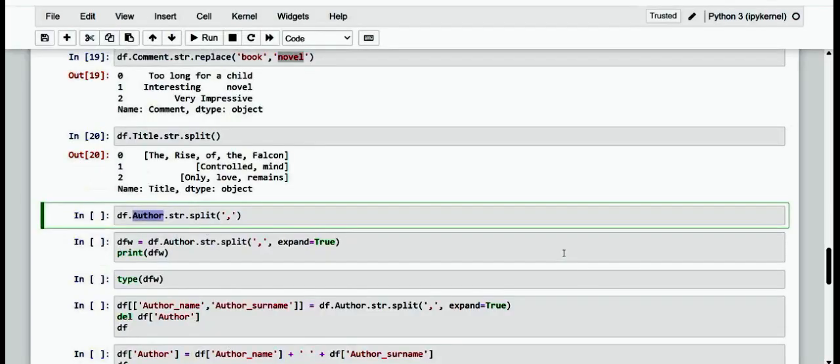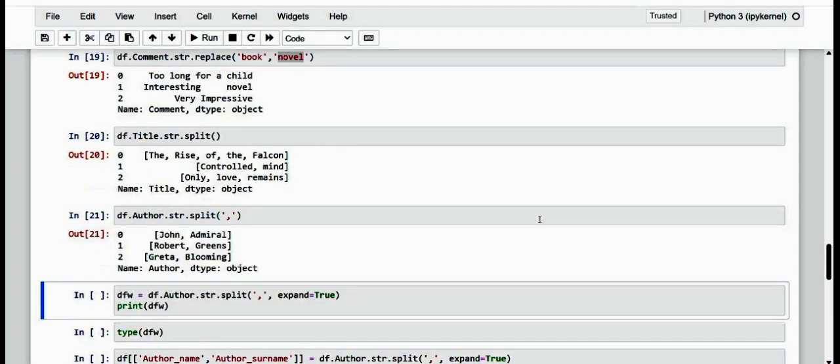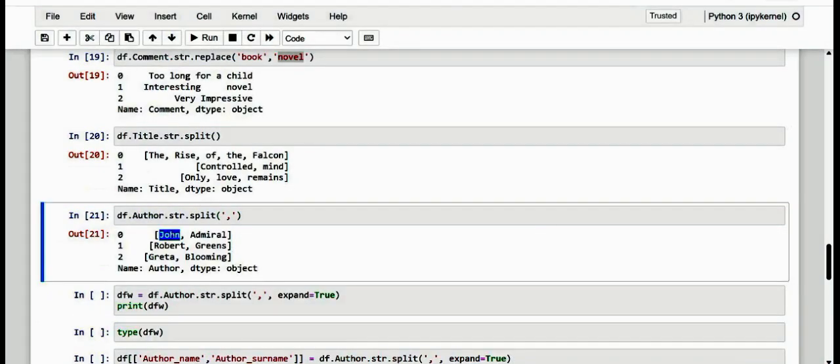Now I want to split that here, and kindly see. John is the first name and this is the surname. So here you can make use of that functionality. And on doing this, as the result, the method returns the string in the form of a list of words enclosed in square brackets.